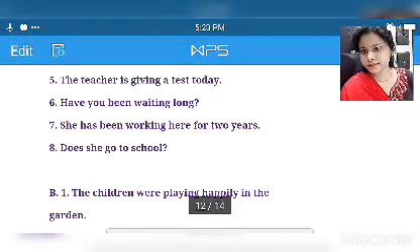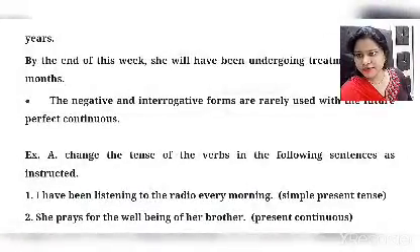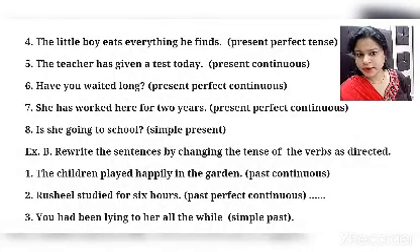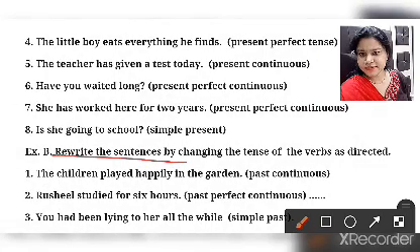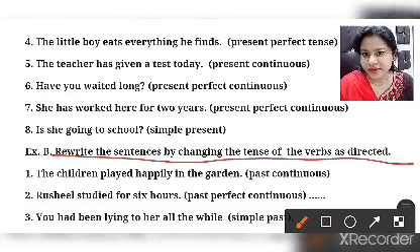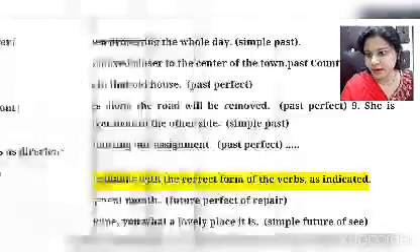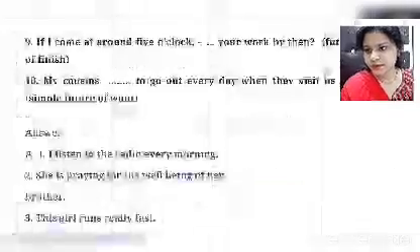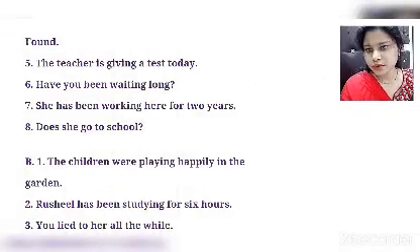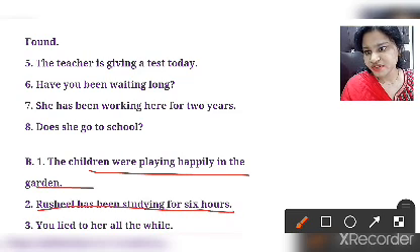Okay, exercise B. Exercise B says you have to rewrite these sentences by changing the tense of the verb as indicated. The first is given. You can check the book. I am directly going to the answers, students. For the second one: children were playing happily in the garden. Rushil has been studying for 6 hours.